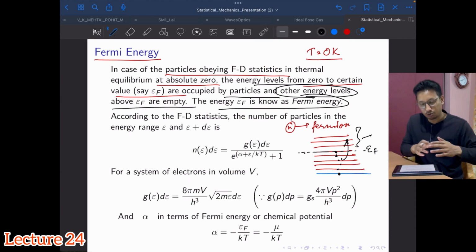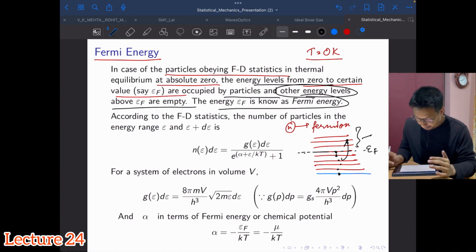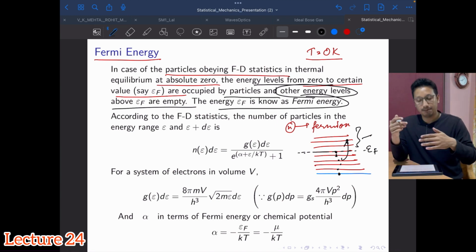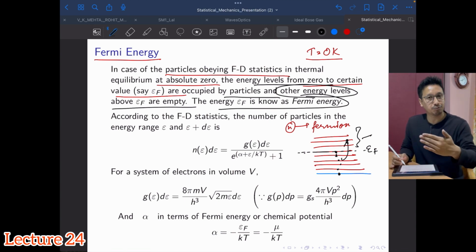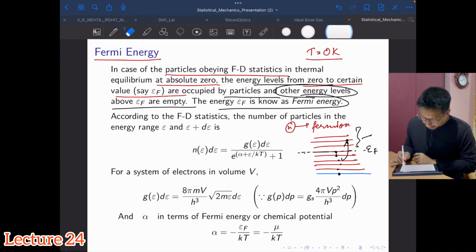Okay, so for the time being, just learn about Fermi energy. Fermi energy is defined only at absolute 0 temperature, and it is the energy up to which the energy levels are filled with fermions. Above this energy level, no particles are present, meaning all energy levels beyond this Fermi energy are empty at absolute 0. Okay, we will come back to it again at some point of time.